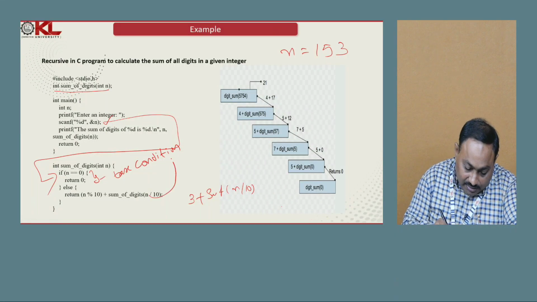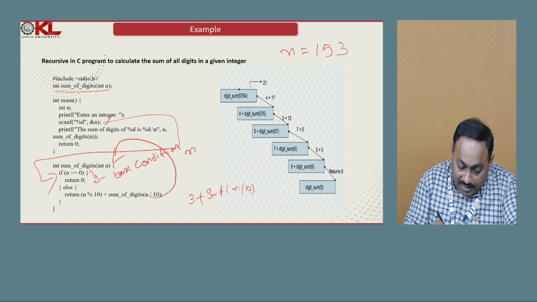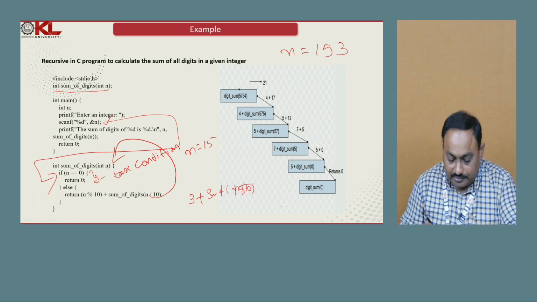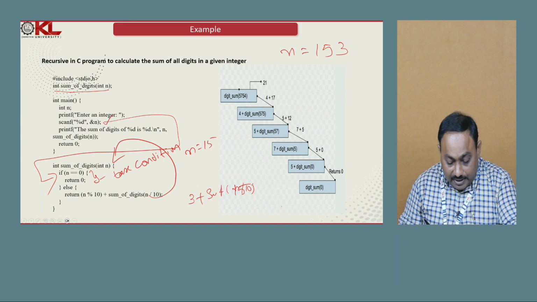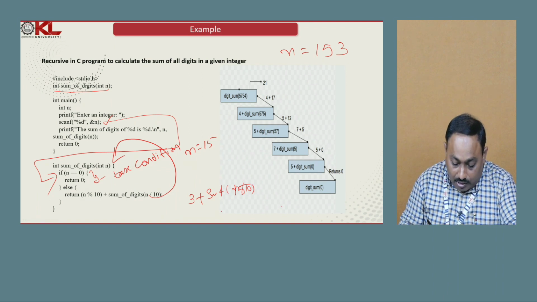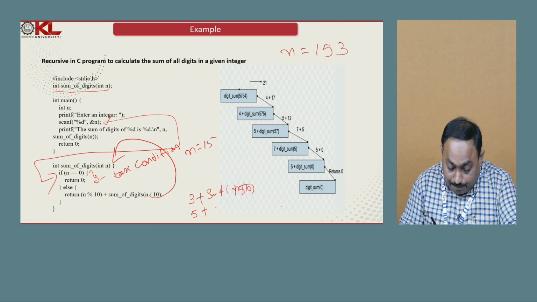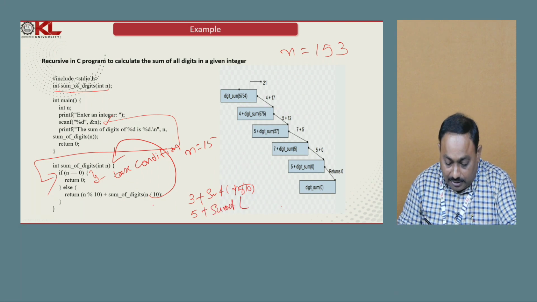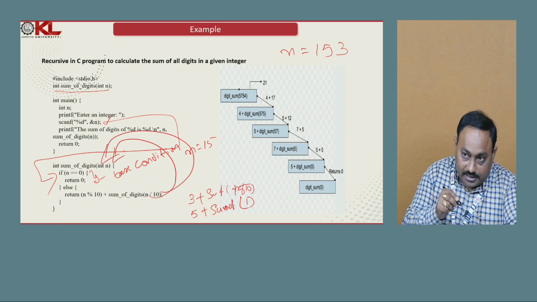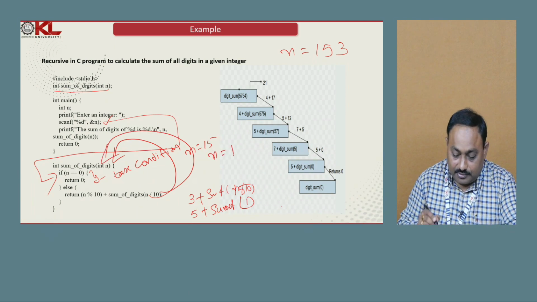Again the recursive call takes place by taking the n value as 15, and it is 3 plus the sum of digits of 15. Again it comes here. Return of n mod 10, the n value now is updated to 15. 15 mod 10 means again 5. 5 plus sum of digits of n by 10. Now we get 15 by 10, 1 as the quotient. Again another recursive call takes place. Now the n value is 1.